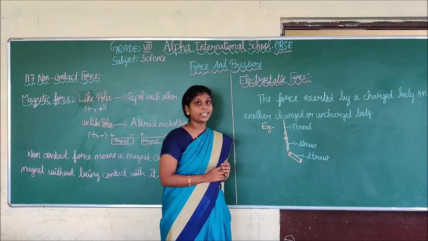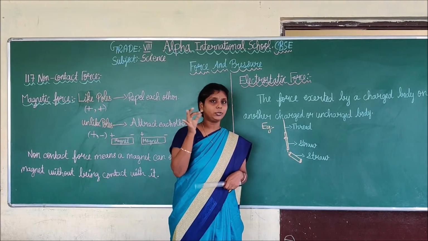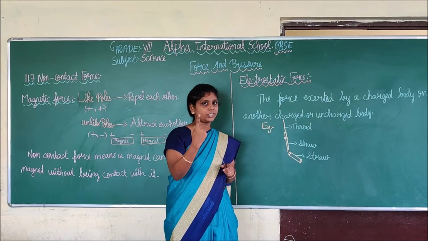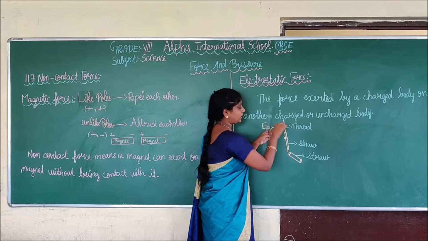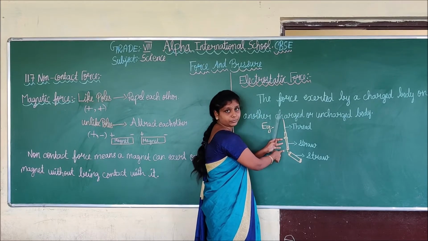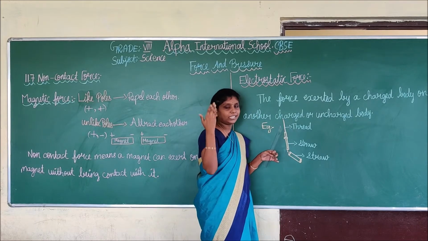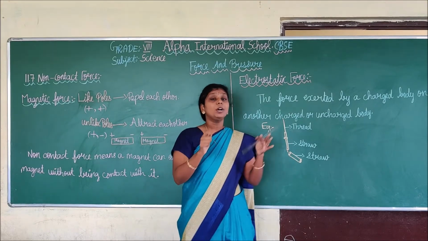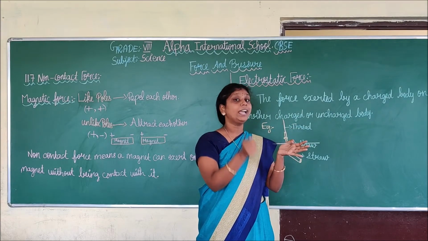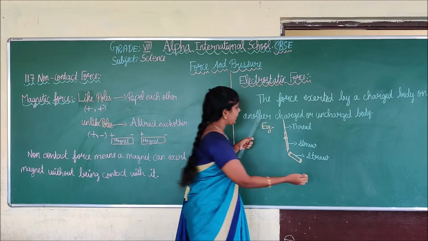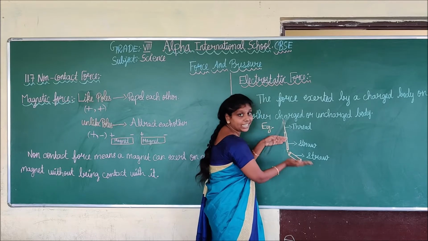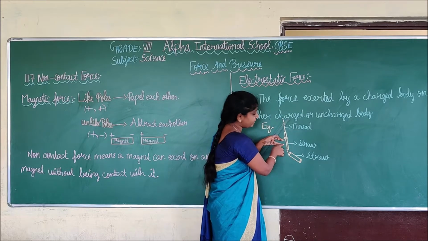Consider, first you take a star, and you cut the star into two pieces. One piece of the star you take and tie with the help of a thread. Then the remaining piece of the star you take and rub with white paper. Immediately you take the star and come near the tied star. What happens? Yes, this star will automatically attract this star. It will combine with this star.